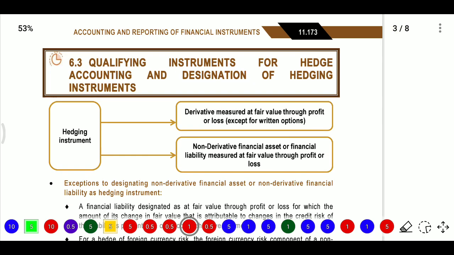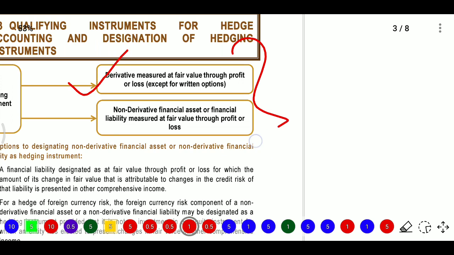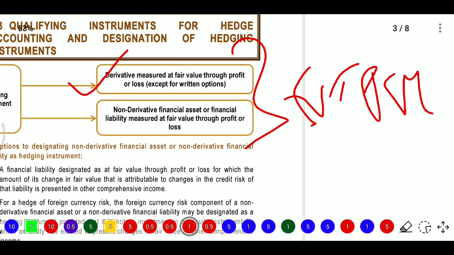So this is hedging instruments. In hedging instruments we have different options; we can use derivatives and also non-derivative items. So hedging instruments means derivatives measured at fair value through P&L, except for written option. If we have a written option, we cannot go with FVTPL, or non-derivative financial assets or financial liabilities measured at FVTPL. So all are measured at FVTPL only.